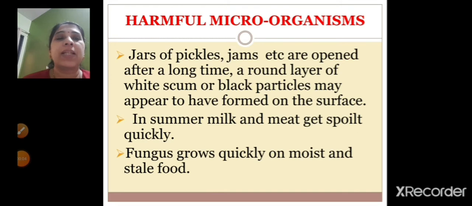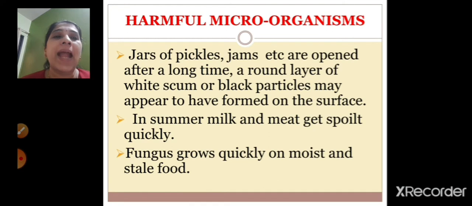The jars of pickles, jams, etc., if they are kept open for a longer time, a round layer of white scum or black particles may appear to have formed on the surface. So you might have seen children, whenever this pickle jar or jam is kept open for a longer time outside, a white layer gets collected on the surface, right? So you are supposed to take whatever quantity you require and keep it air tight, tightly closed in a cool place. Otherwise the microorganisms can grow in it and you will have to throw it away.